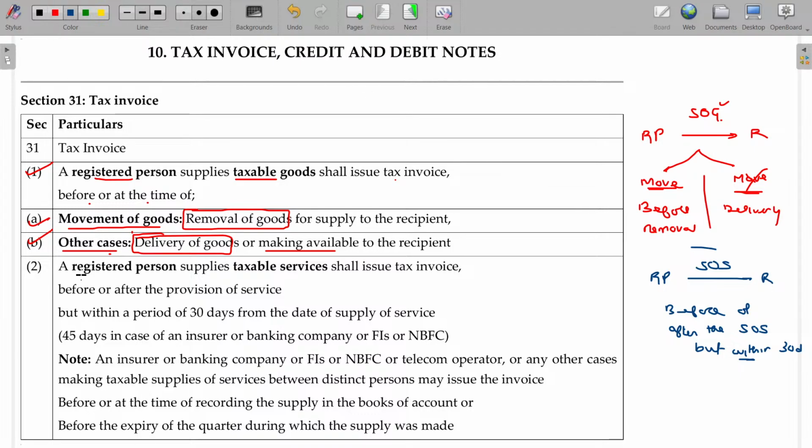Now, a registered person supplying taxable service will issue the tax invoice before or after the provision of service, but within the period of 30 days from the date of supply of services. Is that clear? Now, one special case. In case of insurer, banking company, financial institution, NBFC, non-banking financial corporations and all, after supply of services, they have been given 45 days. Usually 30 days is the default; in case of insurer, banking company, financial institution, NBFC, the 30 is replaced with 45 days. Is that okay?